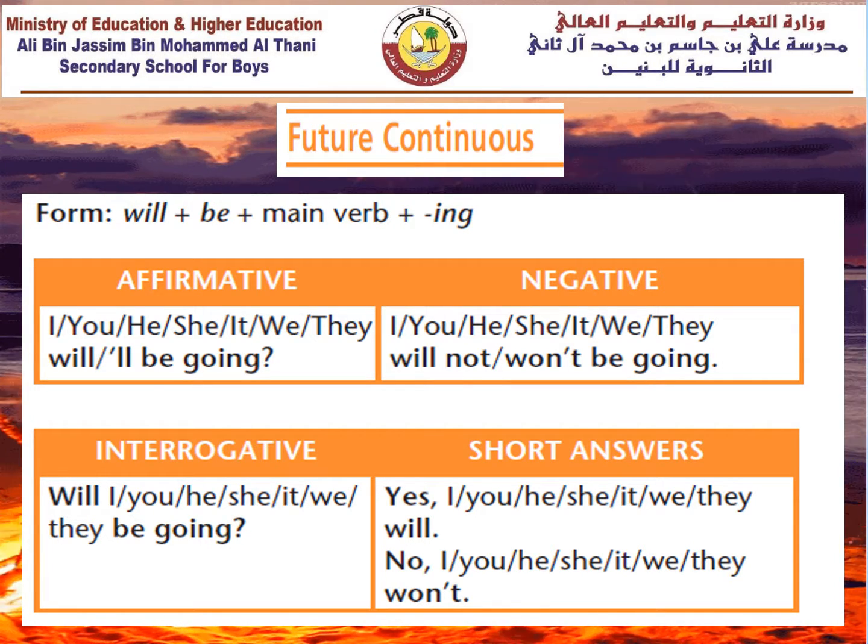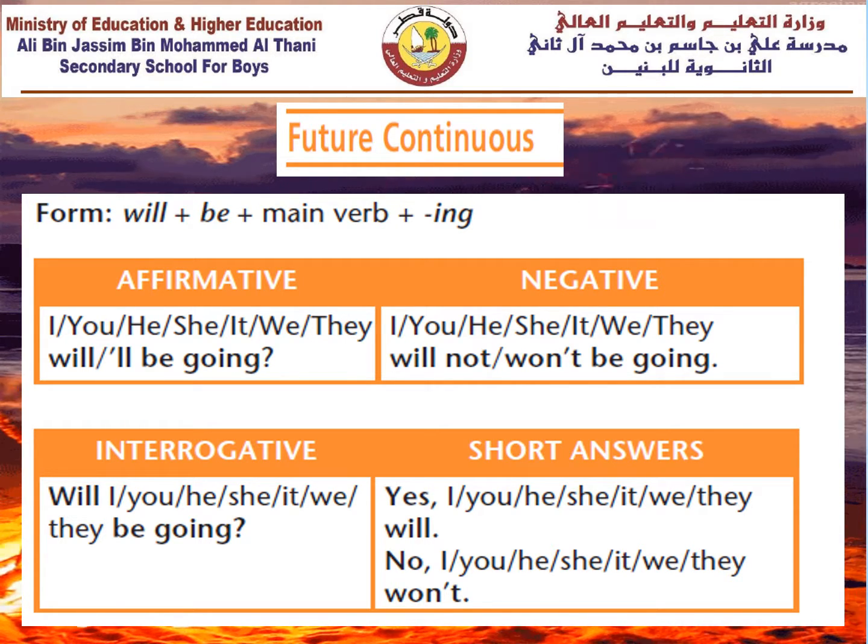And for the affirmative, as we know, we have the subject at first, I, you, he, she, it, we, they, or singular or plural noun. Then we have will, or abbreviated by apostrophe ll, be, going, for example, ing. And for the negation, we have the form of negation through putting not after will, or the abbreviated form won't plus be plus verb ing.